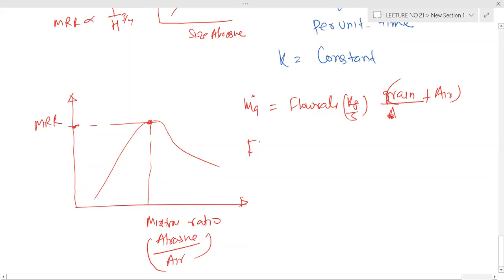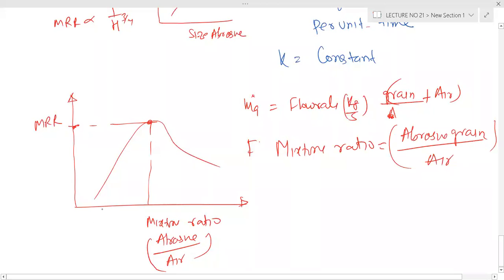And mixture ratio is abrasive grain divided by air. So when the mixture ratio is more, what happens?